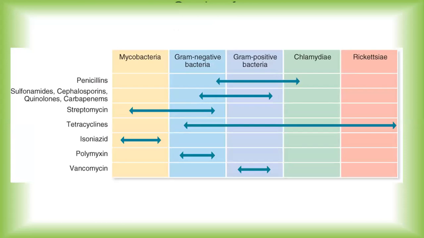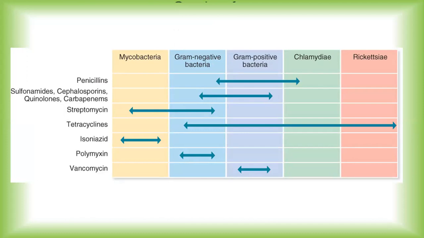Here it will be more clear in this particular slide. Penicillin is effective against gram-negative, gram-positive, and chlamydia. So we can say that penicillin has, we can group it into, intermediate broad spectrum activity.